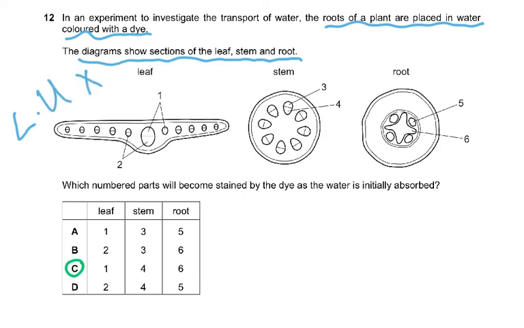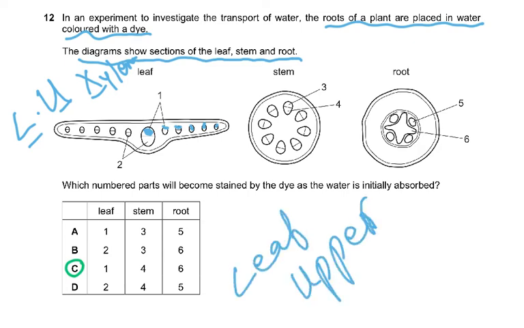So in the leaf, the upper area is the xylem, which is this one, these ones. I'm just going to shade them. This area, this area, this area, this area, and this area. This is the xylem. The xylem is leaf, upper xylem. So leaf, not under, leaf, upper xylem.